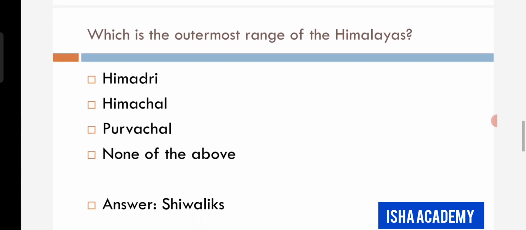Another question. Which is the outermost range of the Himalayas? The options are Himadri, Himachal, Purvachal, none of the above. The answer is Shivaliks. Here I think I have goofed up with the options, but let's just stick to the question and the answer here by ignoring the options. So which is the outermost range of the Himalayas? Shivaliks.